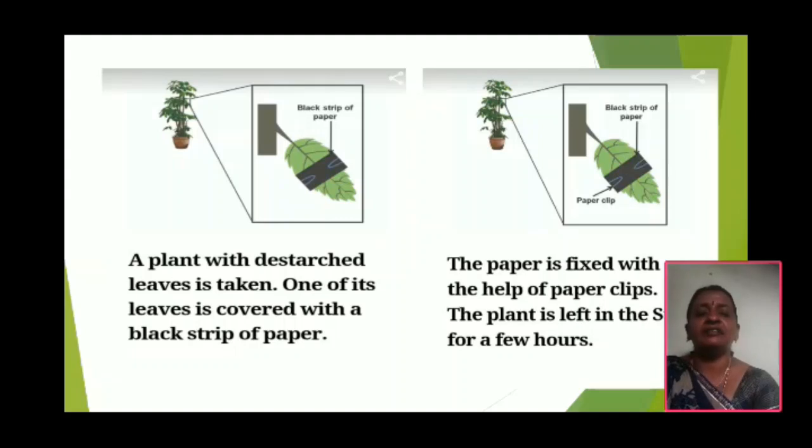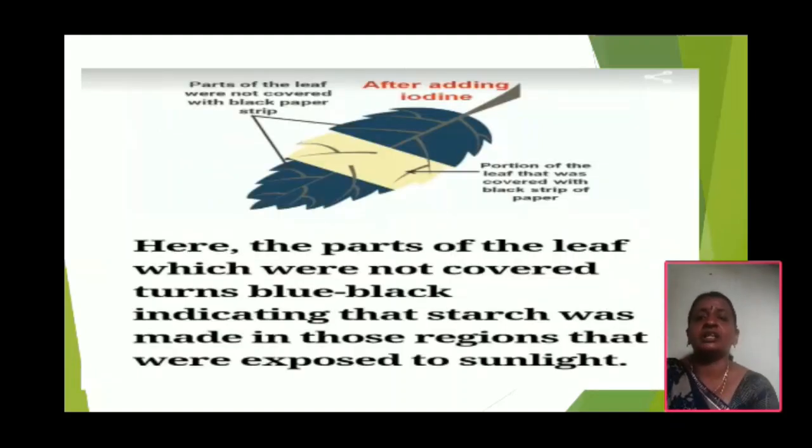Now keep the plant in sunlight for 3 to 4 hours. Next, take a petri dish, spread the leaf and add a few drops of iodine solution over it. After that, what will happen? Then the covered portion of the leaf, see this. This is the covered portion of the leaf, and it gives bluish black color when tested with iodine.